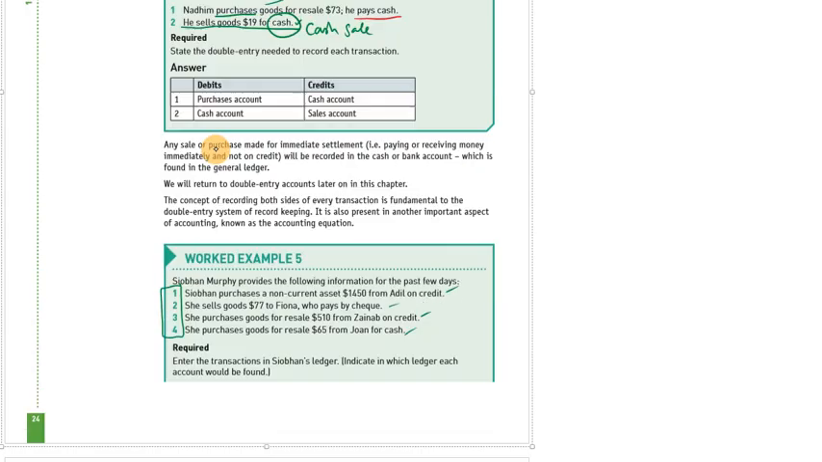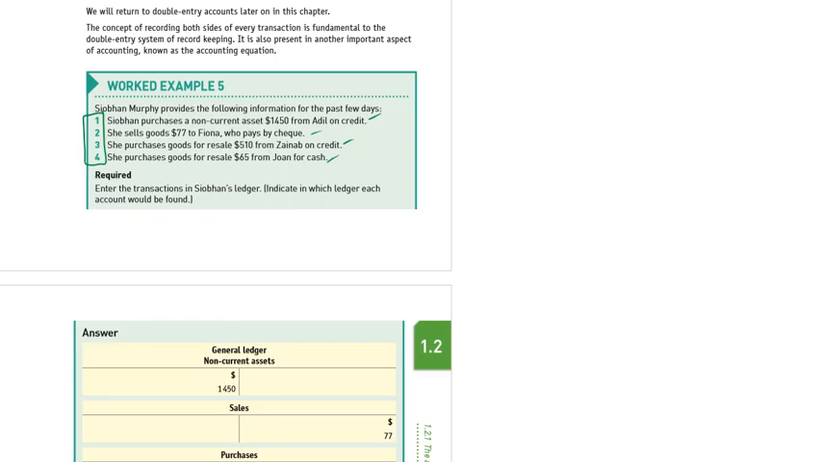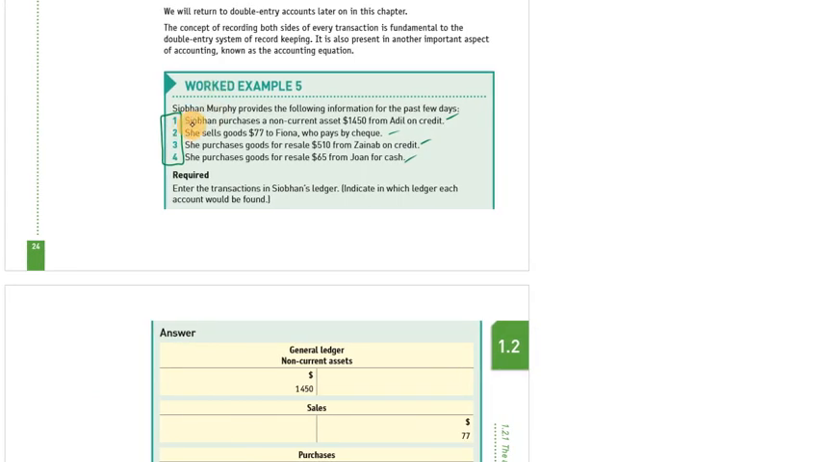And you have to tell 2 things about each transaction. Number 1, for example, I will tell you how to solve the first one. Ivan purchases a non-current asset for $1450 from Adil on credit. So can I say this is a transaction which is done on credit, a purchase done on credit? Can I write this in the purchase ledger? Yes or no?